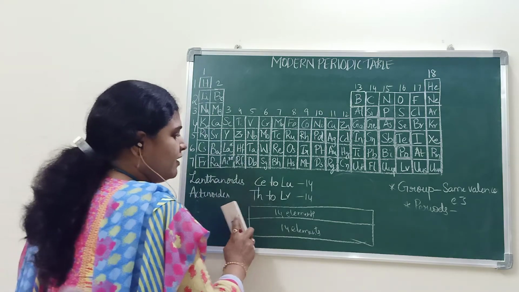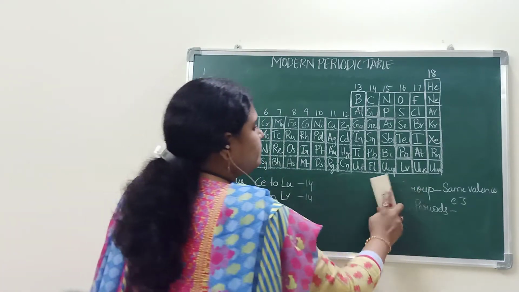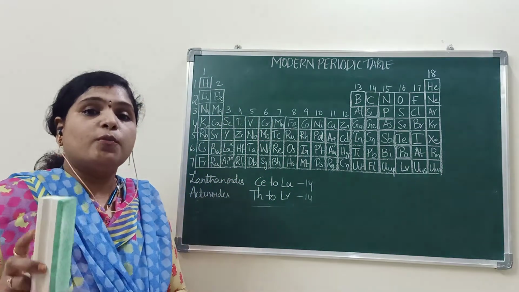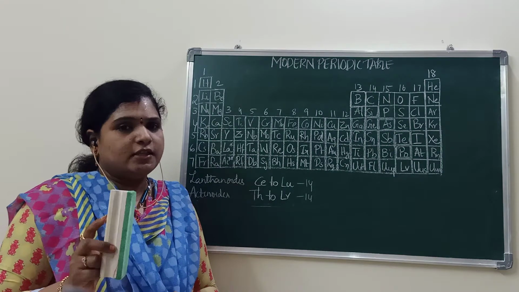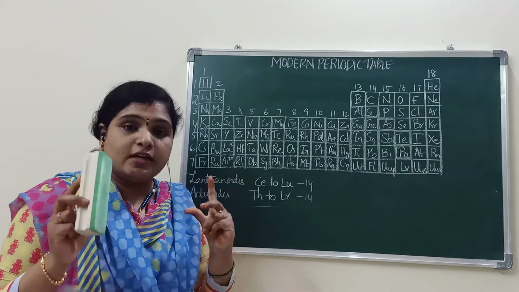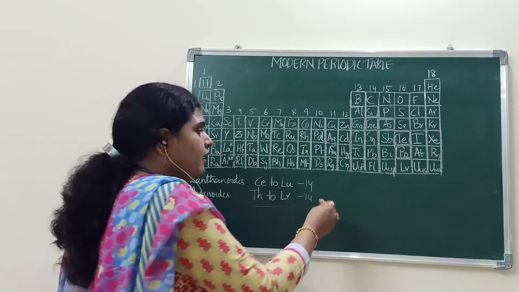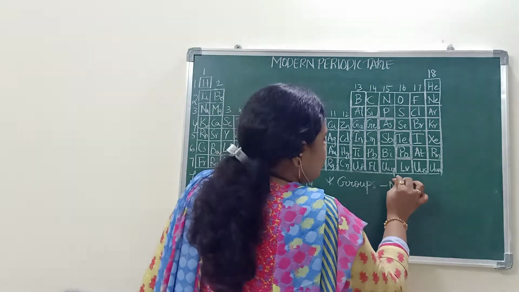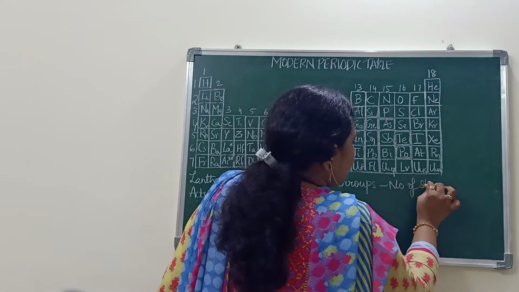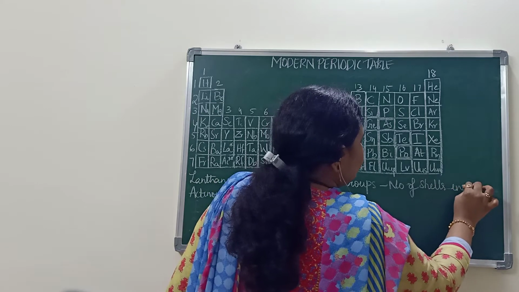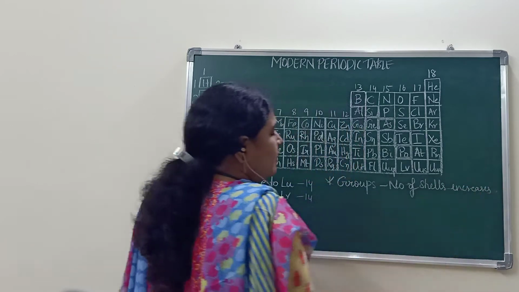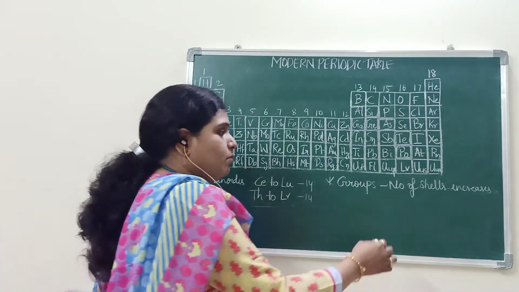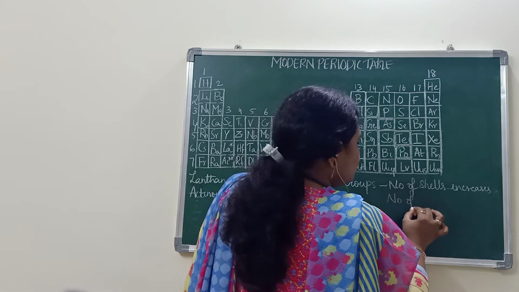What is the trend? So many points are there, so without skipping the video, please watch carefully. It is very important. It is very easy to understand if you concentrate. In a group, what is the trend? The number of shells increases, but the number of valence electrons is the same.